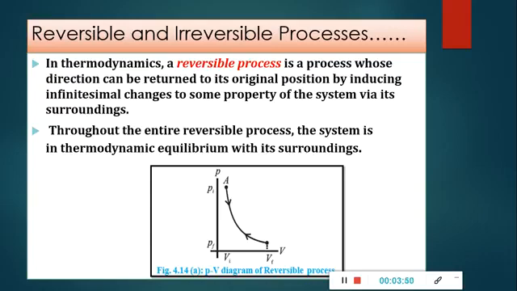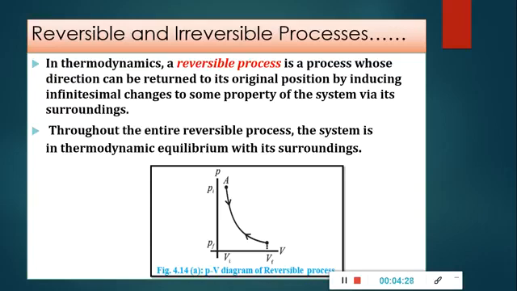But we never observe that after some time the two objects are back to their initial temperature. The object that was previously hot never becomes hot again, and the previously cold object never becomes cold again once they reach thermal equilibrium, because once they reach thermal equilibrium there will be no exchange of energy. That means the two objects at different temperature reaching thermal equilibrium is an irreversible process.